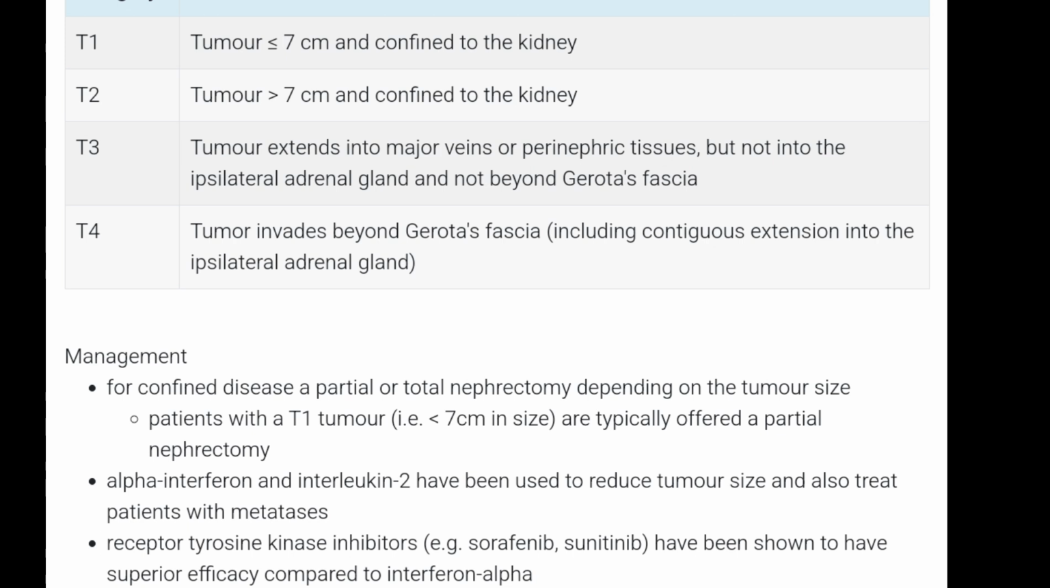So management, if it is an initial stage and it's less than 7 centimeter in size, partial nephrectomy can be done. Then alpha interferon and interleukin 2 can be used to reduce the tumor size. And finally, tyrosine kinase inhibitor like sorafenib may be shown to have some effects.